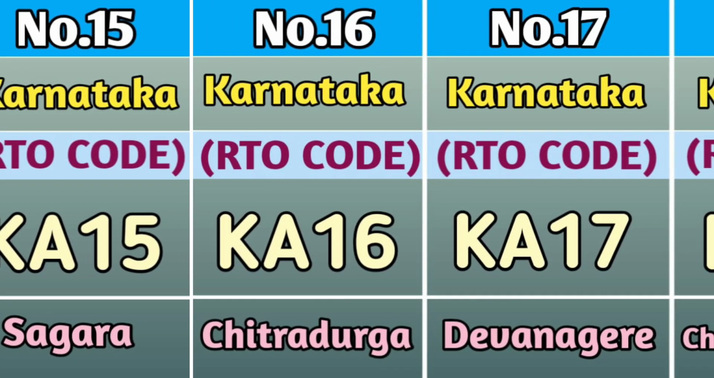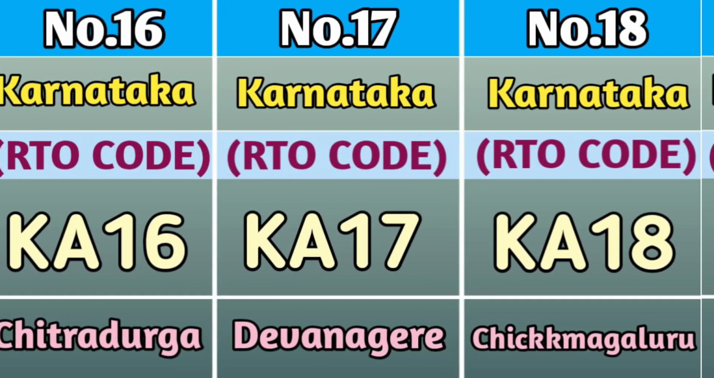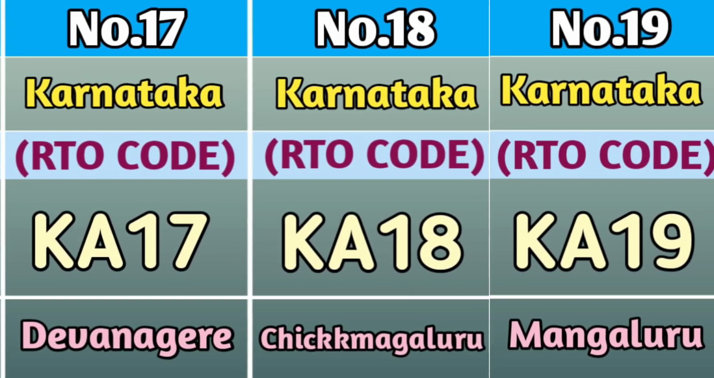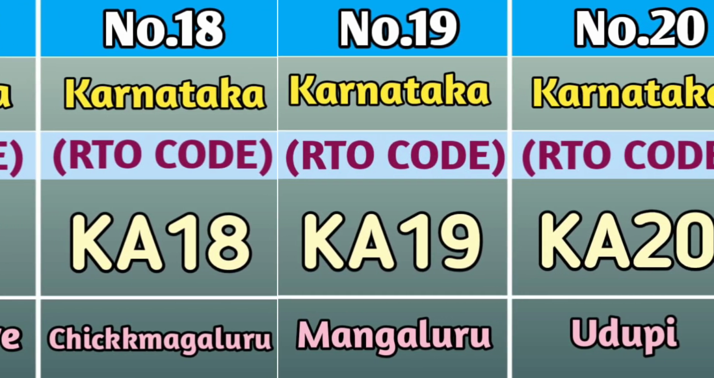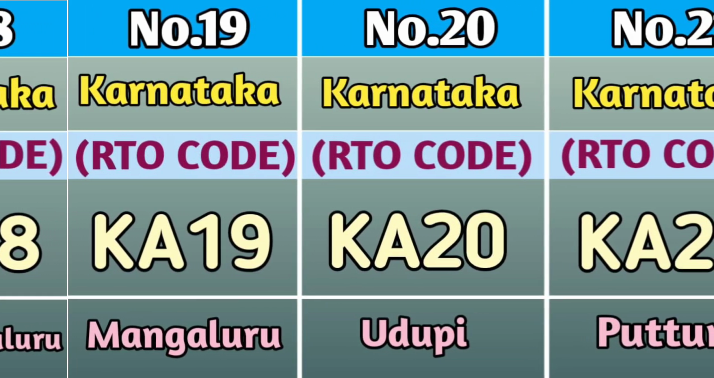At number 16, we have Chitradurga and the RTO code is KA16. At number 17, we have Davanagere and the RTO code is KA17. At number 18, we have Chikmagaluru and the RTO code is KA18. At number 19, we have Mangaluru and the RTO code is KA19.